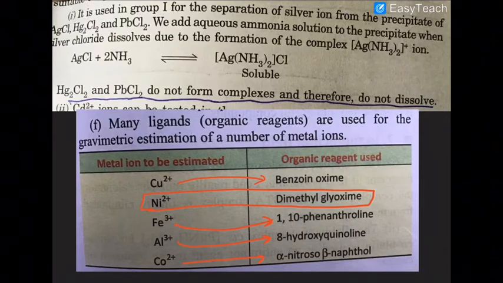All these organic reagents are used as ligands for the gravimetric estimation of these metal ions. You should be able to memorize this. These are examination-oriented information, so you have to read it 2, 3 times daily to get it placed in your mind.